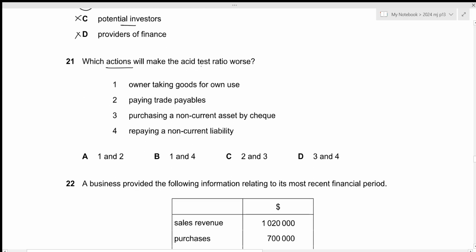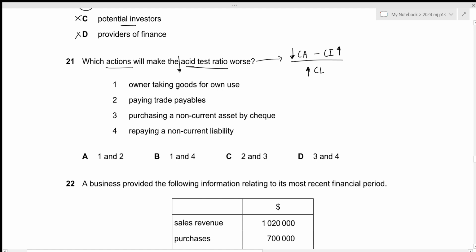Which actions will make the asset test ratio worse? Okay, so the formula for asset test ratio is current asset minus closing inventory divided by current liabilities. And we want this to be worse. So in order for our asset test ratio to decrease, either the current assets should decrease, or the closing inventory should increase, or the current liability should increase. We're looking for these three things.